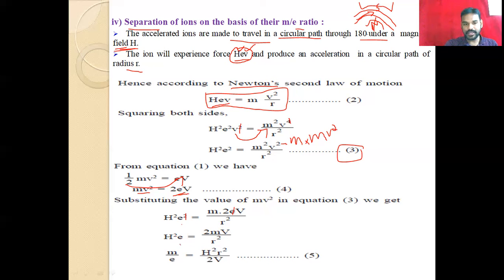After rearrangement, the mass by charge ratio can be calculated from h, the magnetic field we apply, r, the radius of the circular path, and V, the potential we apply. These three are known, so we can easily find m by e. This is equation number 5.